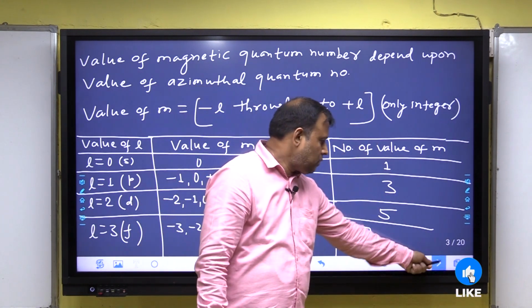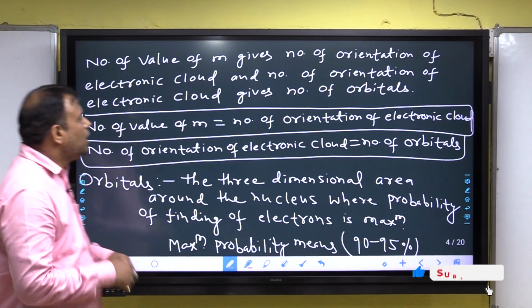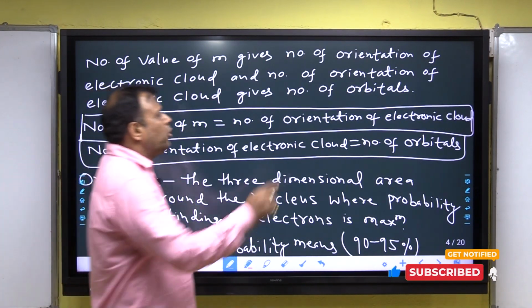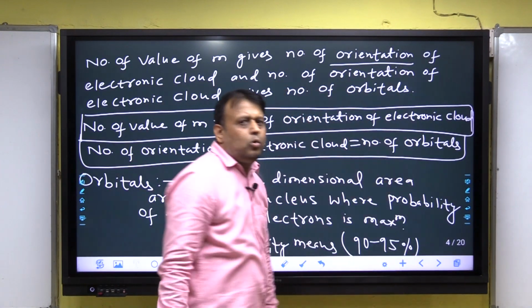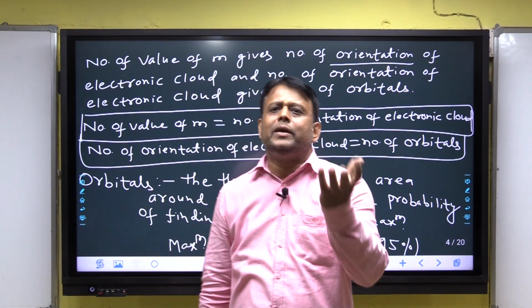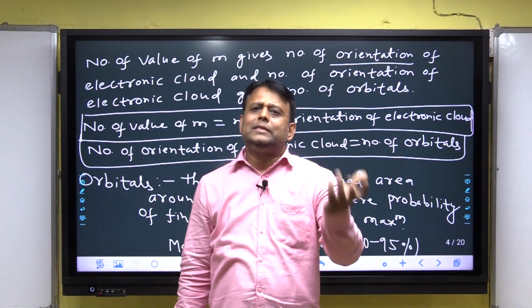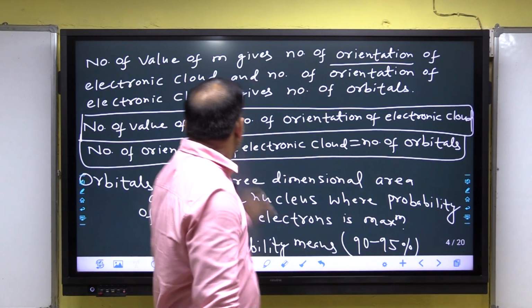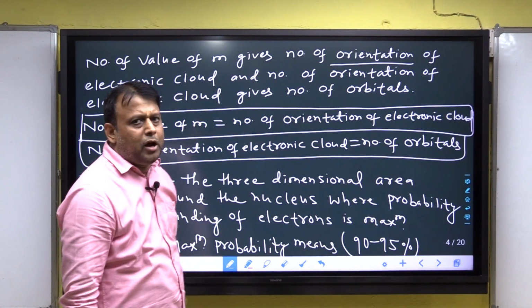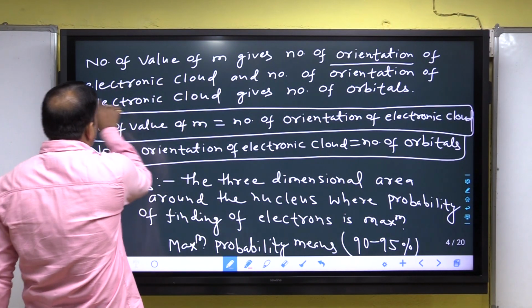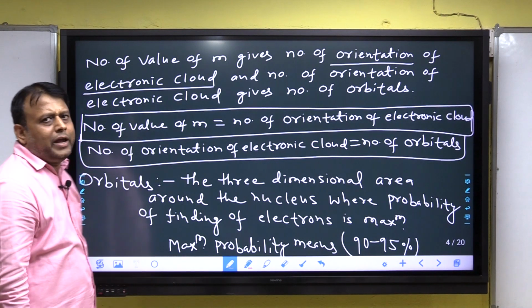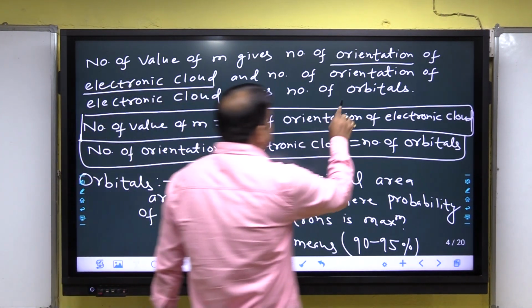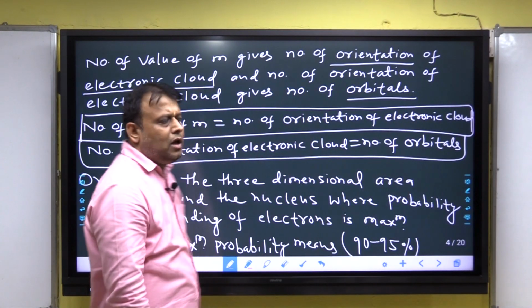Next, listen, the number of values of m gives the number of orientations, and orientation means arrangement, direction. The number of values of m gives the number of orientations of the electronic cloud, and the number of orientations gives the number of orbitals. I will discuss what orbitals are and how to define orbitals.